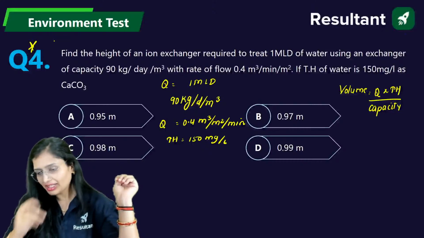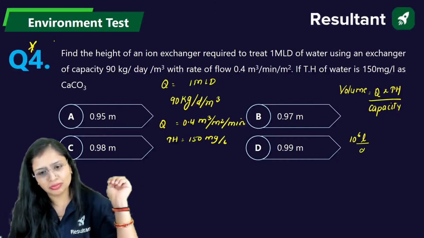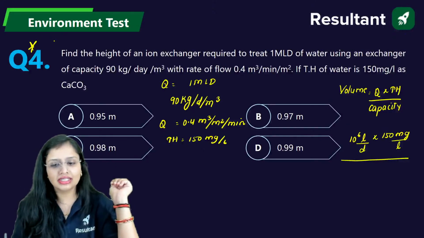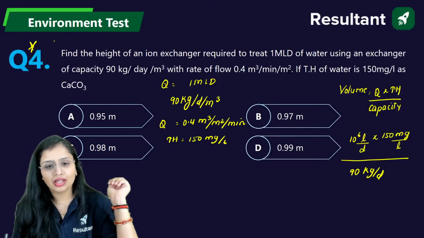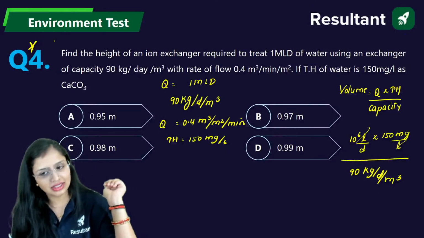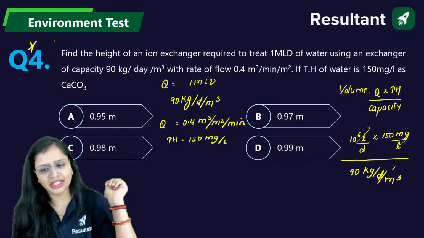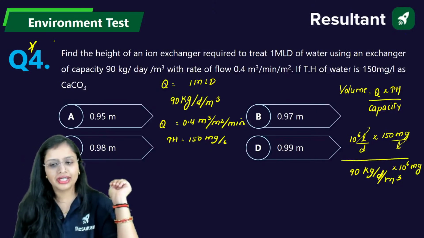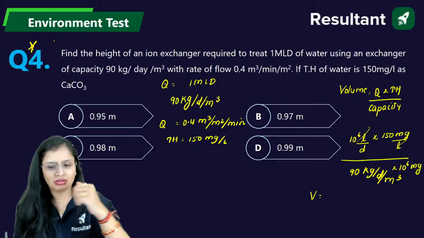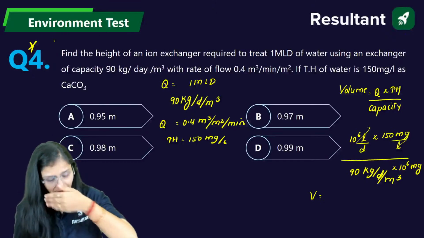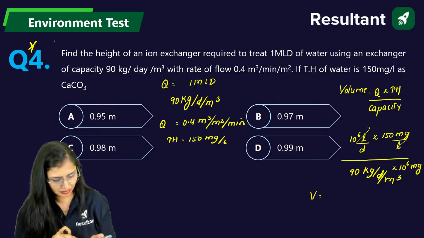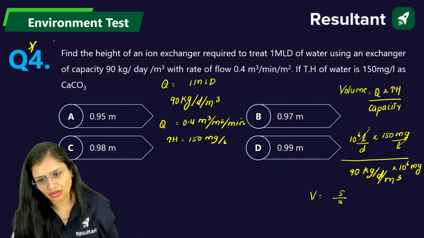So discharge is 1 MLD, that is 10 raised to power 6 liters per day. Total hardness is 150 mg per liter. Capacity is given as 90 kg per day per cubic meter. Now check it out. Liters and liters will get cancelled out. Day and day will get cancelled out. Mg you can convert into kg, or kg into mg. 10 raised to power 6 will get cancelled out. 150 divided by 90. This will give you the volume. Excuse me. Solve it. 5 by 3 cubic meter.